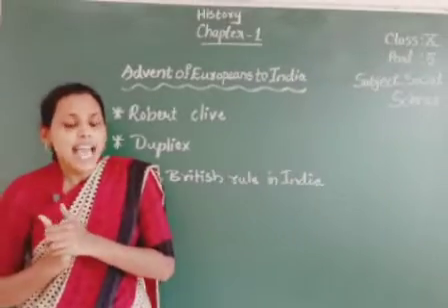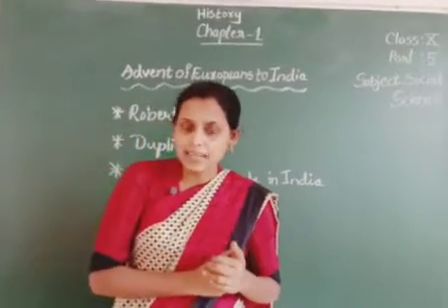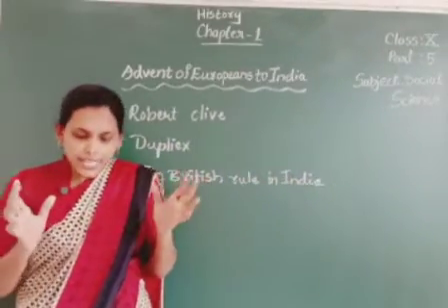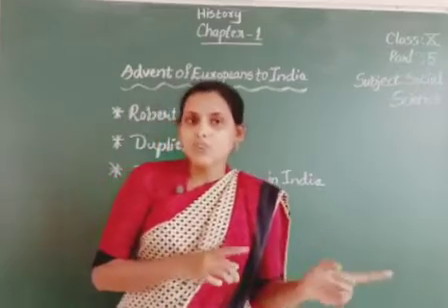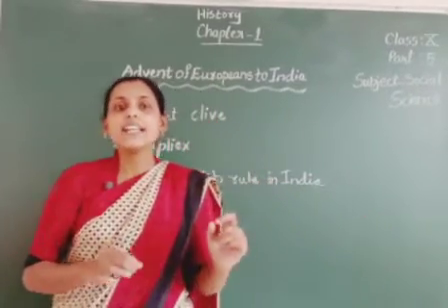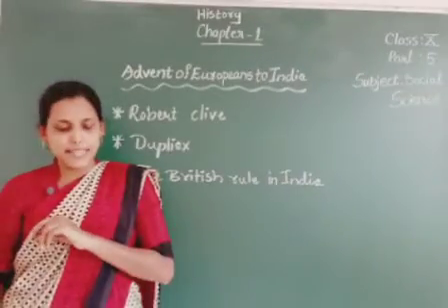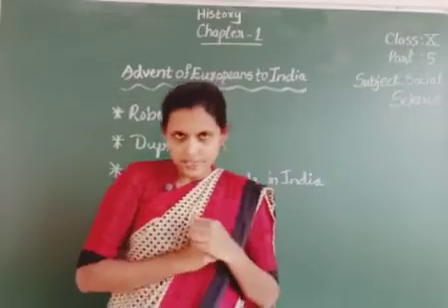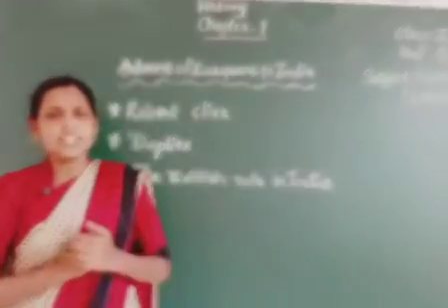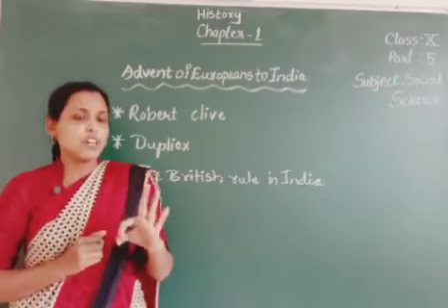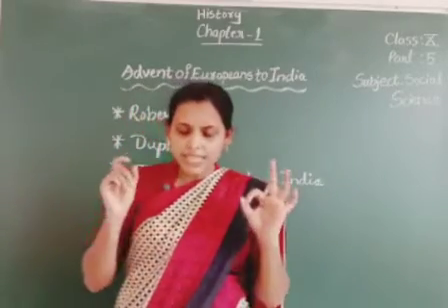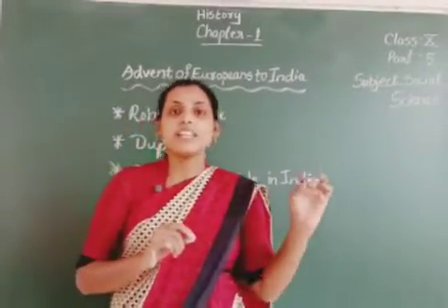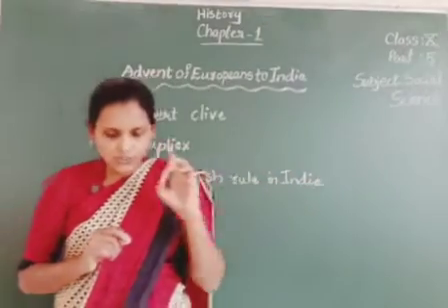Then Lally escaped from him. Count de Lally escaped and took shelter in Pondicherry. Eyre Coote followed Lally, and finally Lally had to surrender near Pondicherry in the year 1761. Children, in all three Carnatic Wars the French had to face defeat. In the year 1763 the Treaty of Paris was signed between the English and the French.